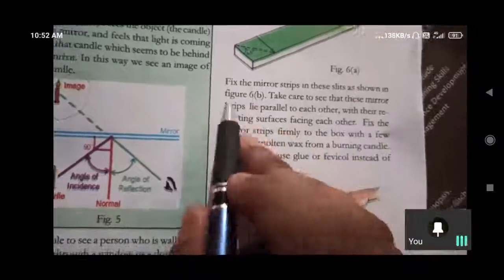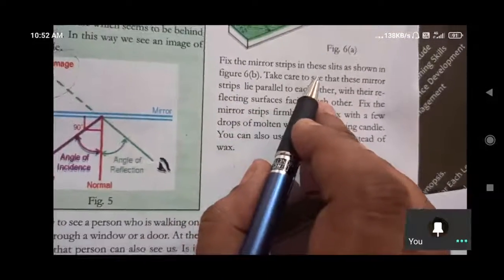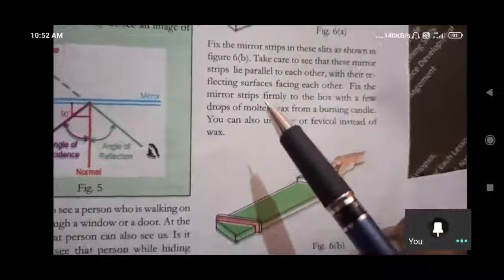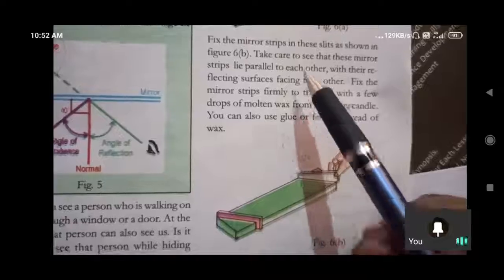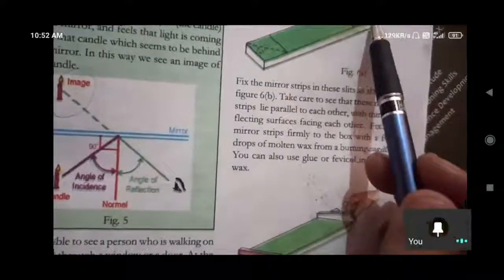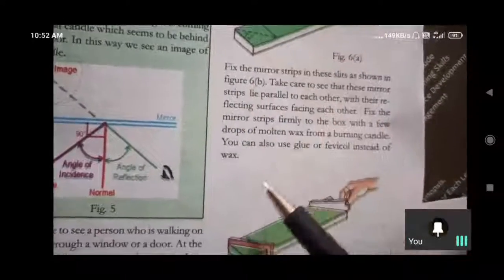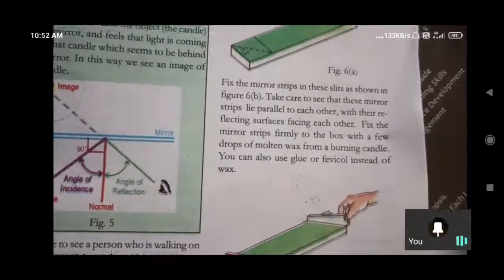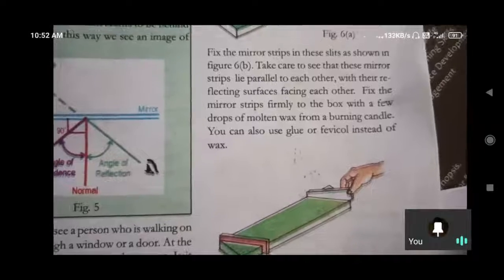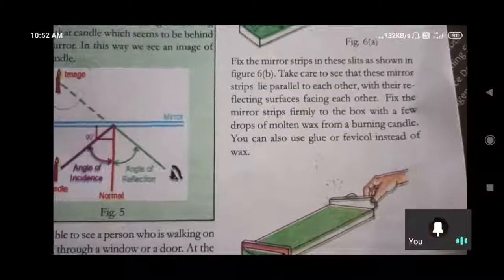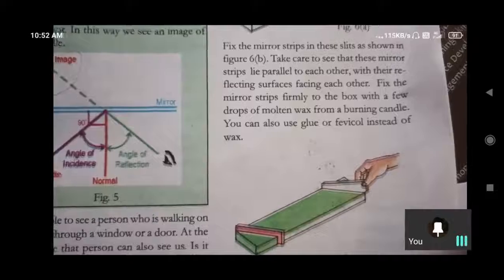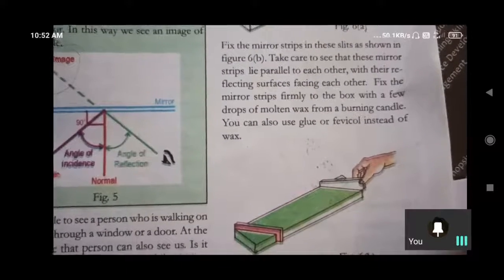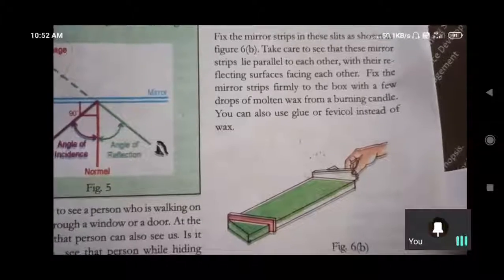Here fix the mirror strips in these slits as shown in the figure. We have to fix the mirror strips so that they lie parallel to each other. Here also we can do like that. Both should be parallel. In that manner we have to fix them, and take a burning candle and fix the mirror strips firmly to the wax with a few drops of molten wax. With the help of the wax from a burning candle we have to fix it.